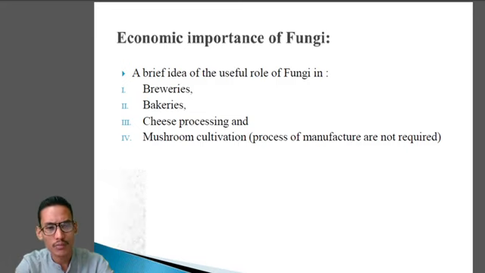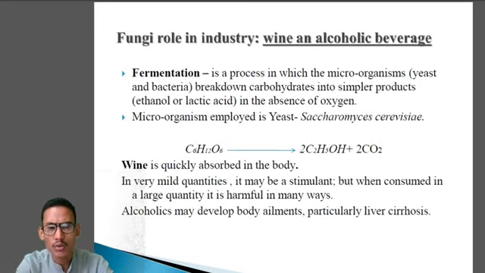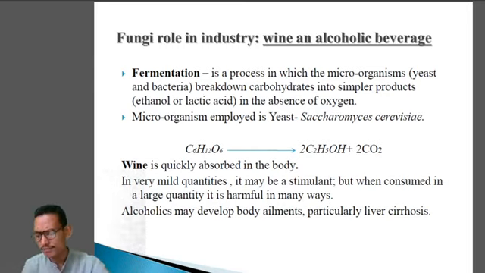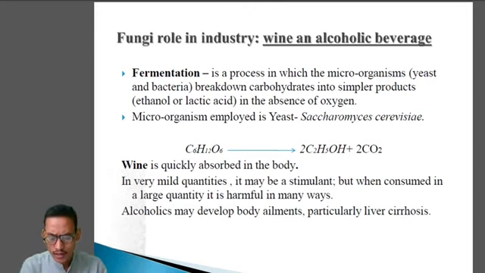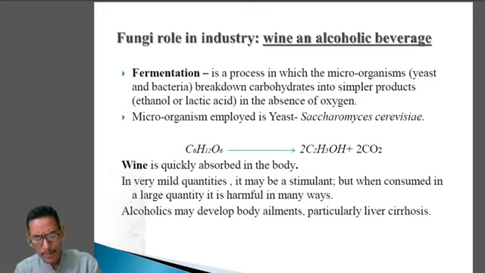So first of all we'll see the role of fungi in the preparation of alcoholic beverages, that is wine. Mainly wine and alcohol are prepared by the process known as fermentation. Wine or any other alcoholic beverage, like beer, is mainly produced by fermentation.